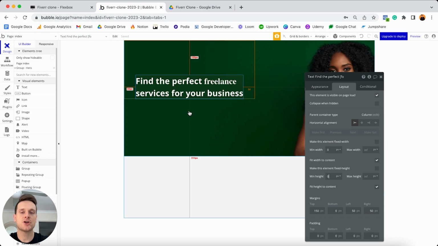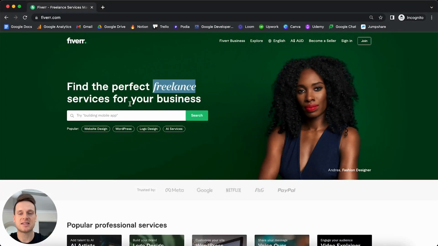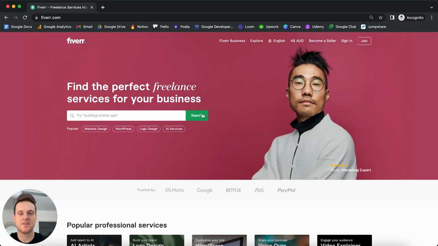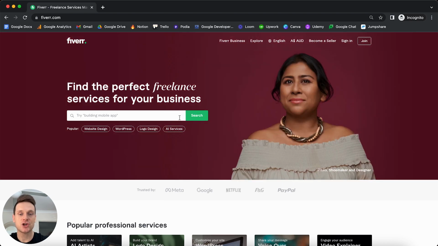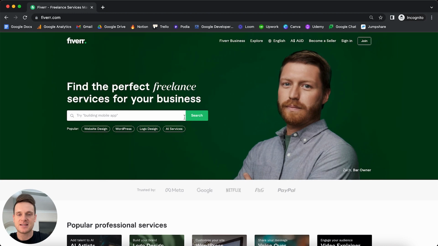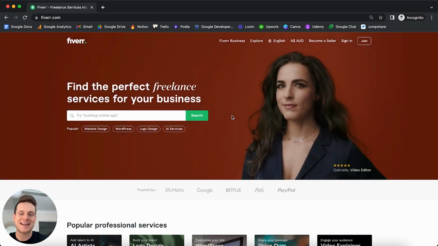Now, although the search bar does sit directly below this text, what you might notice is that next to the search bar is this button here. So technically this input field and this button are two separate elements. And these are actually positioned side by side, not on top of each other. And so within our overall group here, how could we position two elements side by side? And the answer to that is we could add another group inside of our existing group, and we could set its container layout to be a row, not a column.